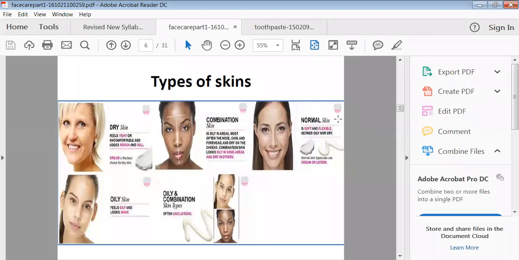Looks very sticky. In the case of combination skin, some parts have oil and some parts look very dry, or we can say it is quite comfortable compared to too much dry or too much oily skin. Then another type is normal skin, which is moderately soft, moderately flexible, as well as moderately dry.